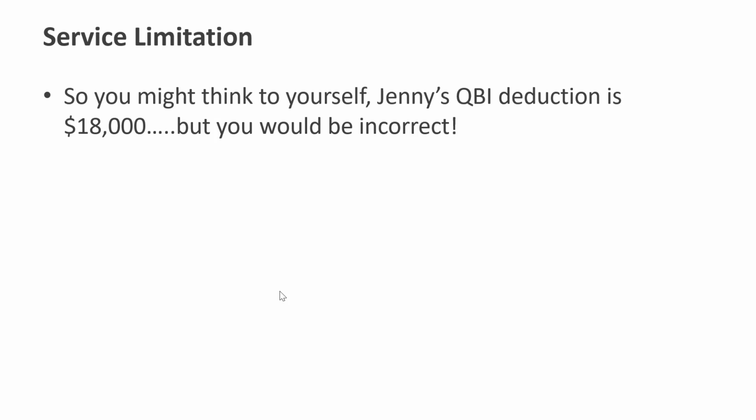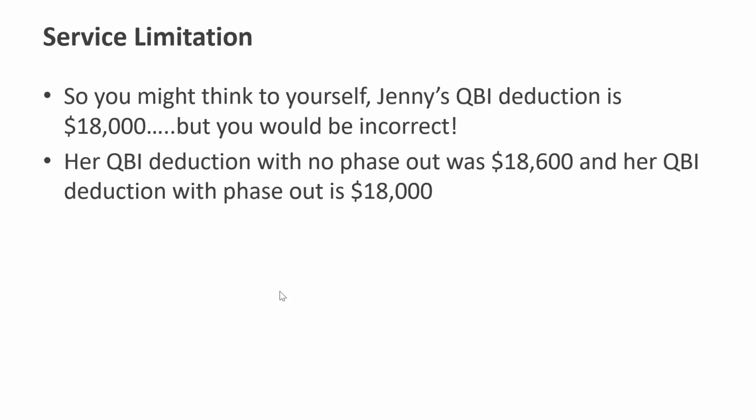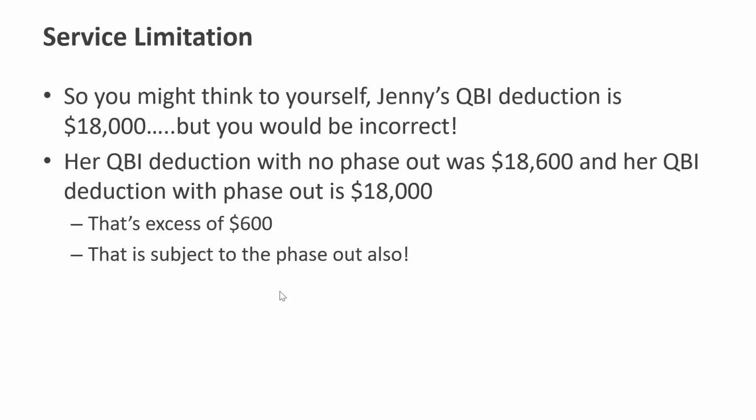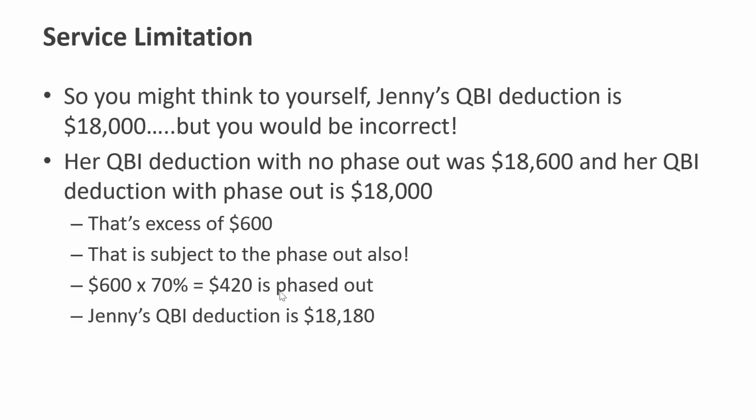Because we already did the 30% phase out, but that is not how it works. Because recall, that phase out was related to the service business. Her QBI deduction with no phase out, 18,600. Her QBI deduction with the phase out is 18,000. That's in excess of 600, which is also subject to the phase out. So recall, she phased out 70%, or you could say she keeps 30%. 600 times 70% is 420. So that means her QBI deduction is left at 180. So she takes 18,000 plus the 180.